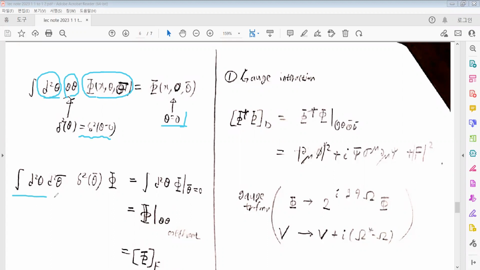If we integrate chiral superfields over d²θ and d²θ̄ with the delta function, then by the definition of the delta function, θ̄ becomes zero, and the remaining integration variable is d²θ. By the identity, the integral of the quadratic θθ term becomes one.